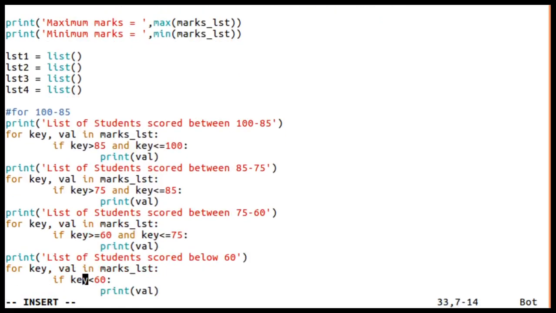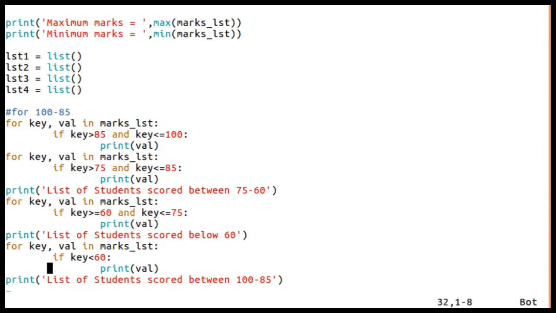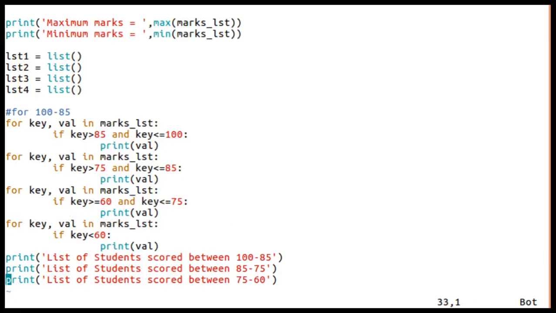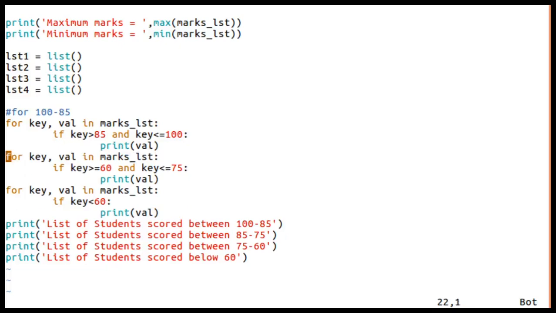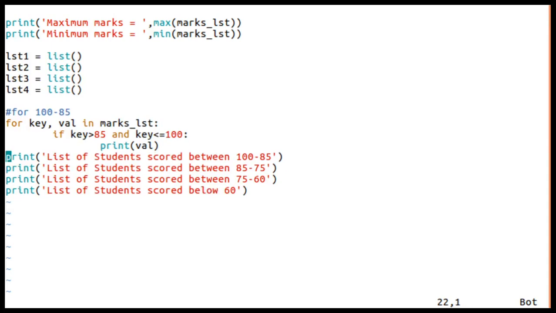Now what I do here for key, let me just cut this and paste at the end. I am going to cut all these print statements and paste them at the end, and one more is this. I don't require this many for loops, I require only one for loop.